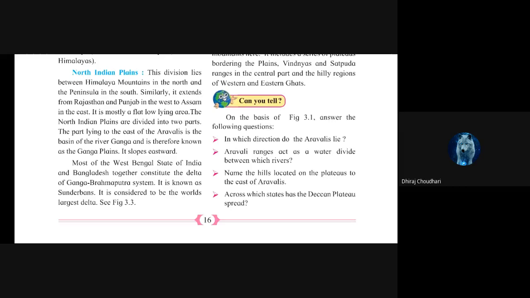Bengali tiger, right? So that's why it is called a Bengali tiger because they are present in the Sundarban and Sundarban is present in Bengal. It is considered to be the world's largest delta.